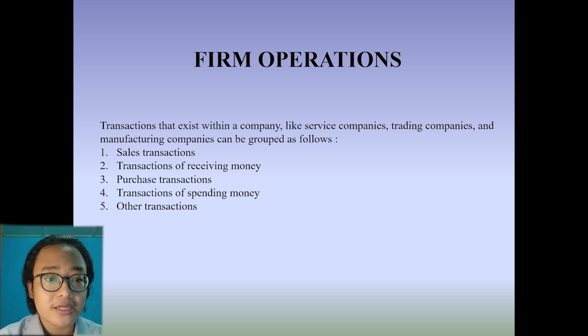Third, purchase transactions: goods or service, both goods in the form of inventory and goods in the form of assets to be used in company operations, conducted either in cash or on credit. Fourth, transactions of spending money for various purposes, such as cash purchase, debt payments, expense payments, and others. And the last, other transactions outside the four transactions that I had told you, such as purchase returns and sales returns, recording data in adjustment data, and others.